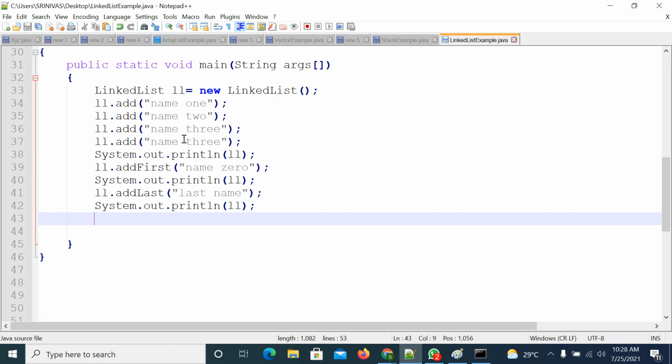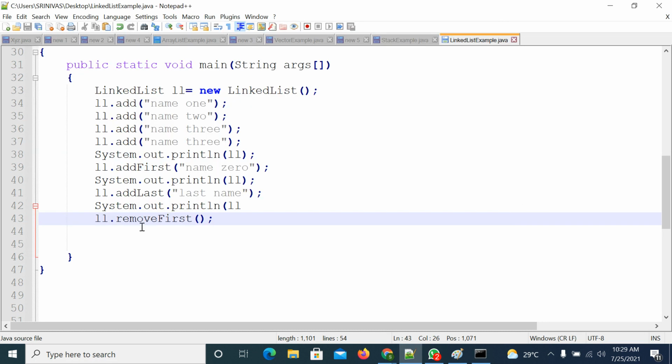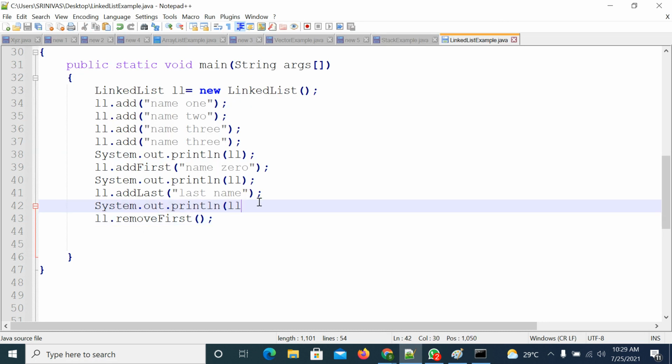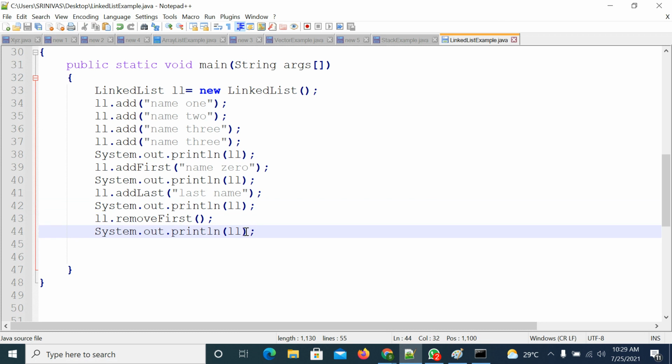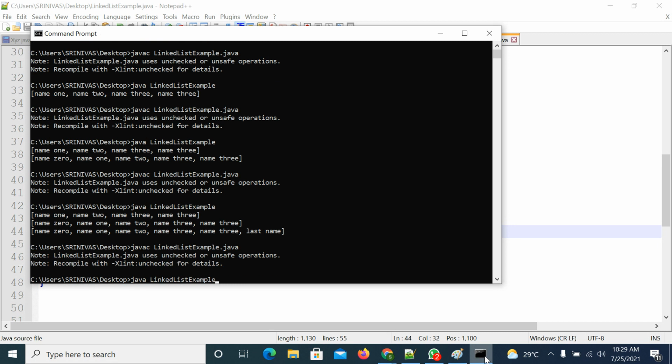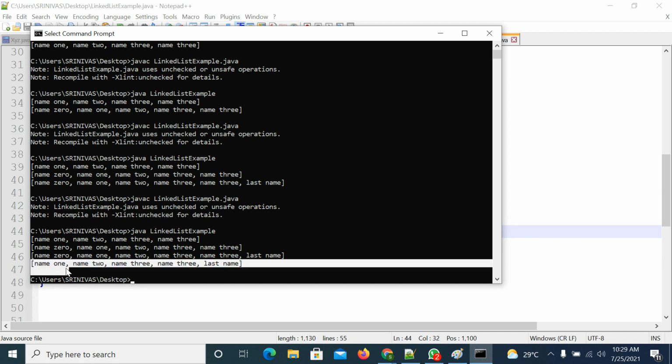So you have removeFirst and removeLast also. So I am trying to use those methods. ll.removeFirst method. If I apply this method, what will happen? What is the first element in my linked list? The first element is name 0, so name 0 will be deleted. After this I am trying to print this, after removing the first element. Save the file, execute the program. Name 0 was there earlier, now name 0 is not there, name 1 is there. So the first element got removed.